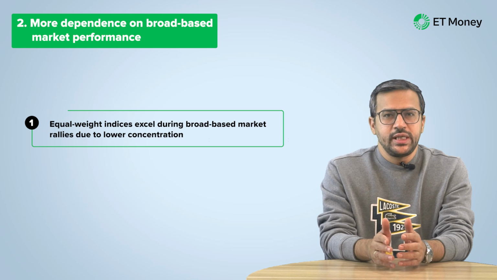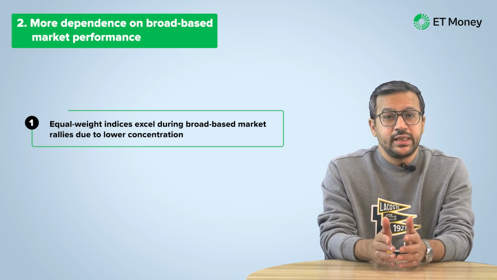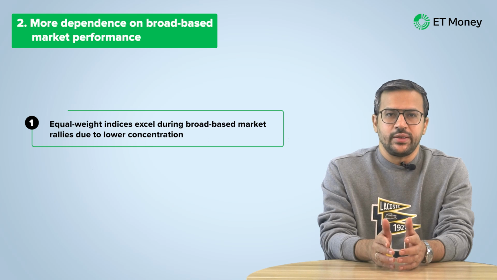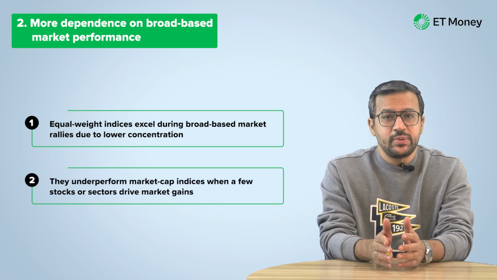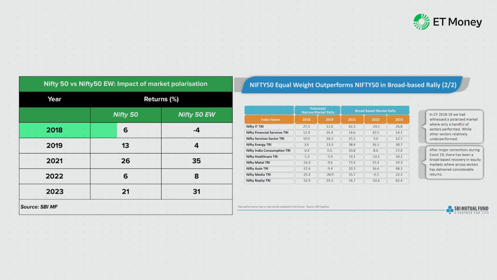Now, because an equal weight index is less concentrated at the stock and sectoral level, it tends to do well when the broader market does well. If the rise in the market is led by just a handful of stocks or a couple of sectors, an equal weight index will likely fall behind a market cap based index. For instance, in 2018 and 2019, the market rally was driven by just a couple of sectors: IT, financials and services. So the Nifty 50 equal weight index didn't do as well as its parent.